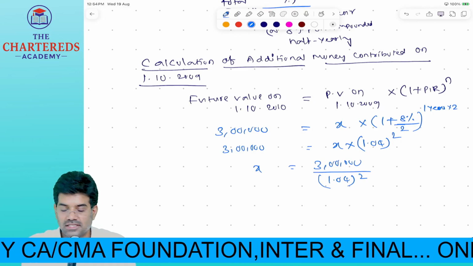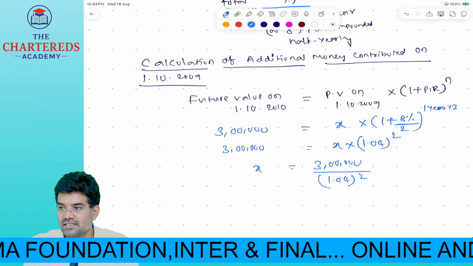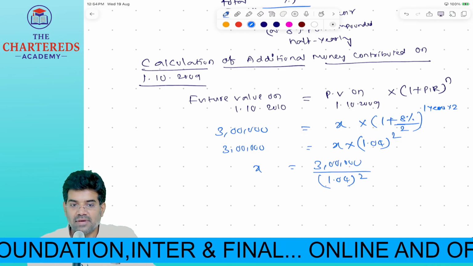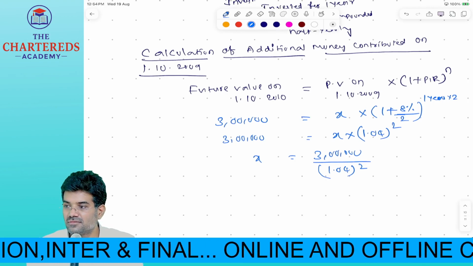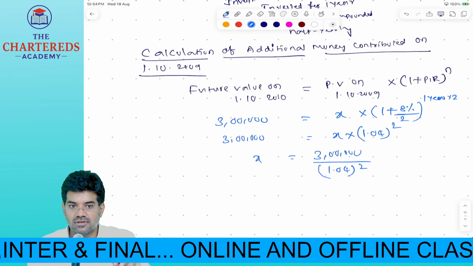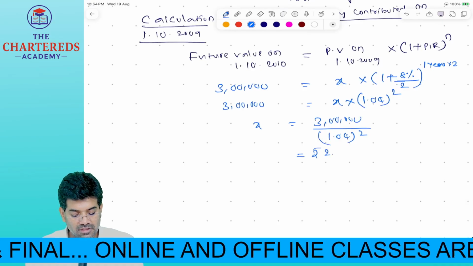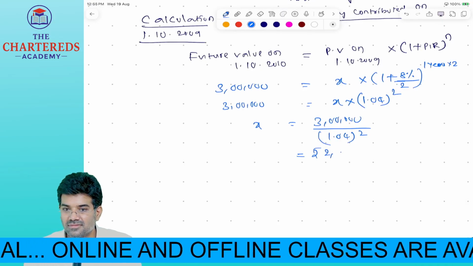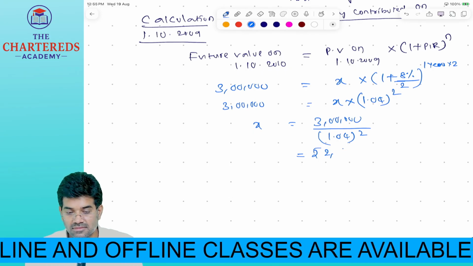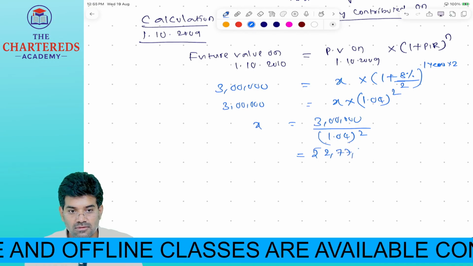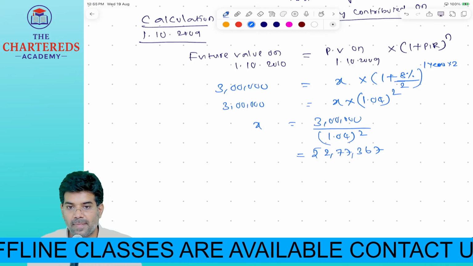Press 3 lakhs, divided by 1.04, equal to, again equal to, tell me the value. 2 lakhs 36,000, 367. That is your present value.